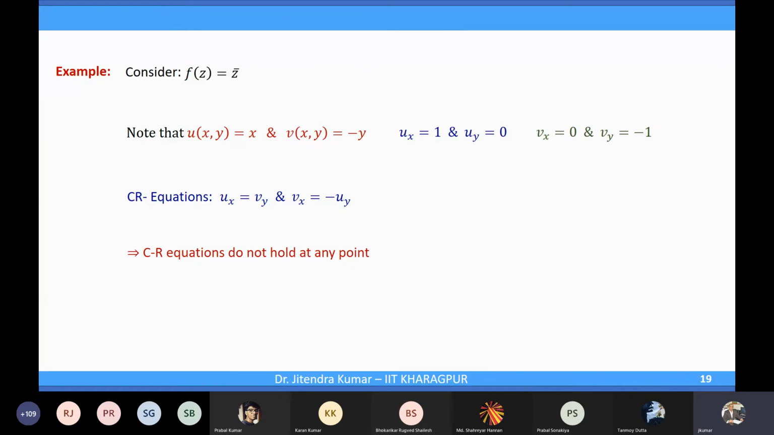Then you don't need to check anything. You don't have to go to that approach which we have followed, with two different paths and so on. You just say that f is nowhere differentiable. f is not differentiable at any point. Is that clear? Yes, sir. Because CR equations do not hold at any point, whatever domain you take, the whole complex plane, it is not differentiable.